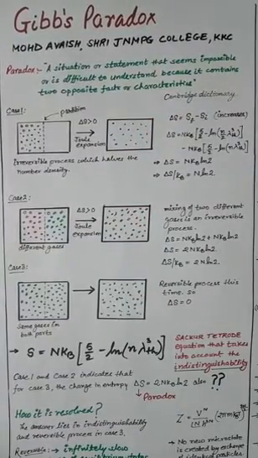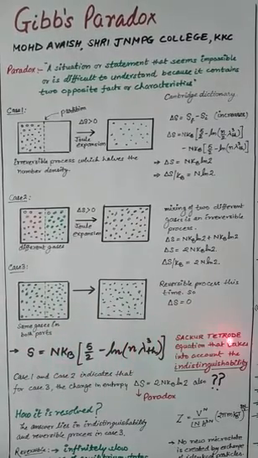This change in entropy can be calculated through an equation which we call the Sackur-Tetrode equation. It is given by S equals n k_B within brackets 5 by 2 minus natural log of n lambda thermal to the power 3.